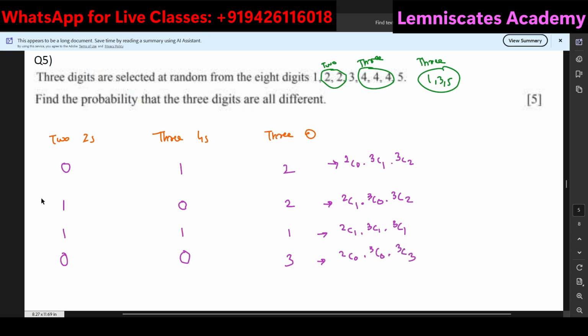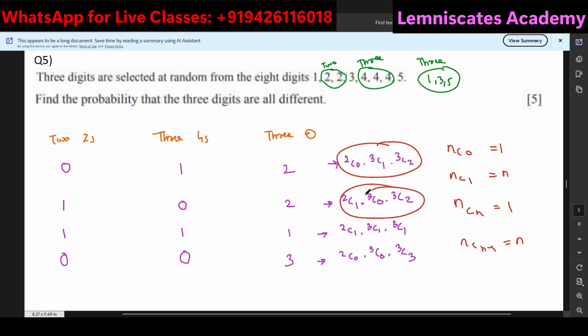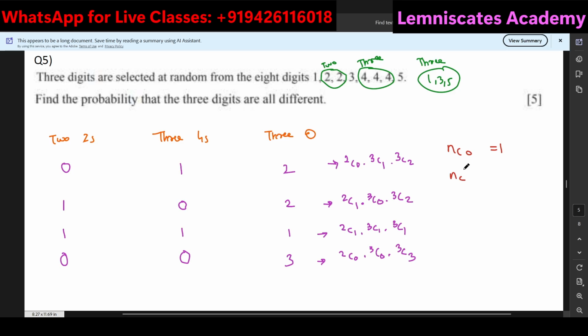Now, being pretty strong at the binomial theorem from P1, you should be aware that nC0 is equal to 1, nC1 is equal to n, nCn is equal to 1, nC(n-1) is equal to n. So these are the kind of things that I'm assuming that you're good with. Even if you're not, you can directly use a calculator and substitute all of this. But I'm good with this kind of thing, so I can do it very easily using my calculator, or maybe using my brain also.